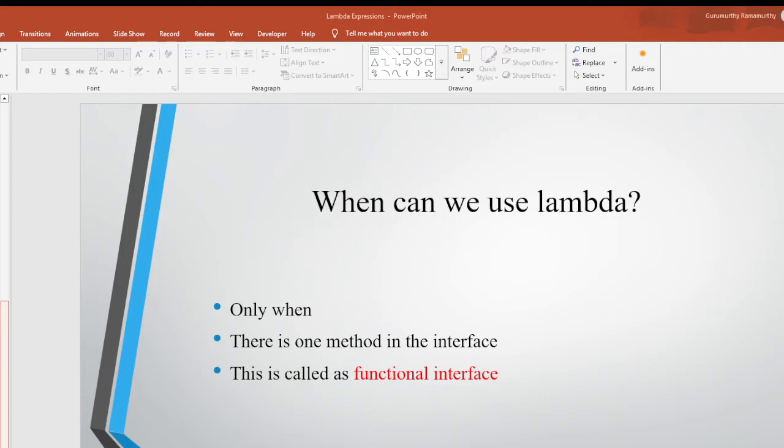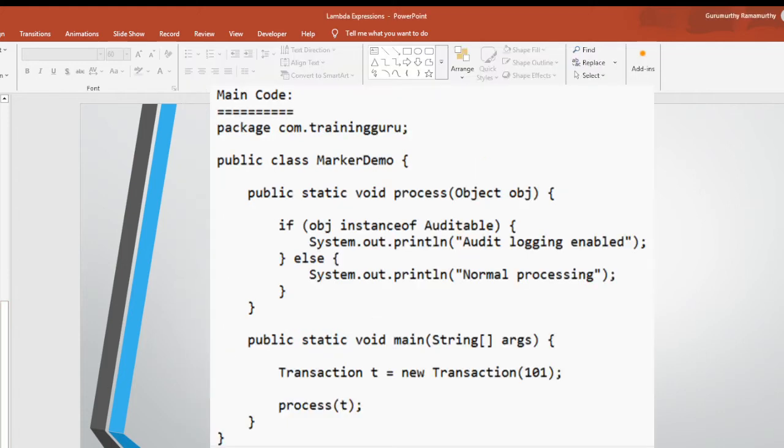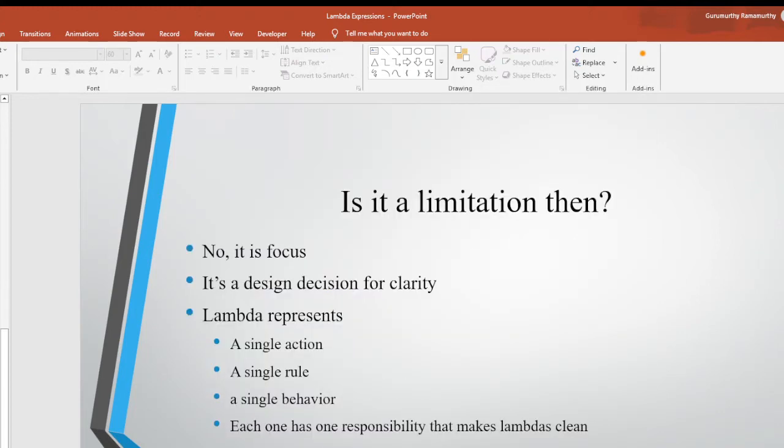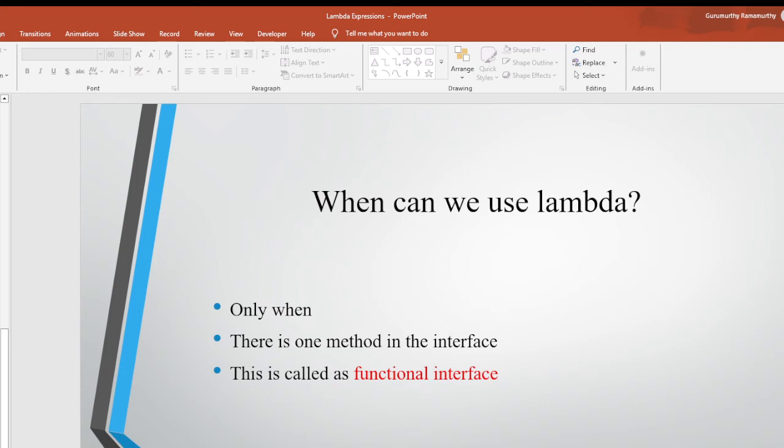You also would have heard about an interface without any method, that is a marker interface. So you can define a lambda expression only for a functional interface. Is it a limitation? No, it is focus. It is a design decision for clarity. Lambda represents just a single action, a single rule, a single behavior. Each one has the responsibility that makes lambda clean.